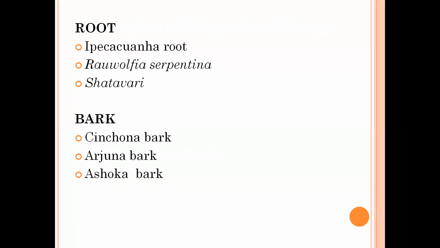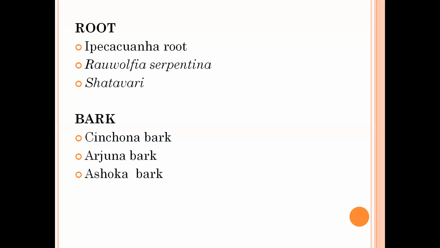Then comes the roots. Examples of root plants are Ipecacuanha root, Rauwolfia serpentina, and Shatavari. Ipecac is a common name, and it is an emetic drug used in accidental poisoning. Rauwolfia serpentina is known as Sarpagandha. Then Shatavari.